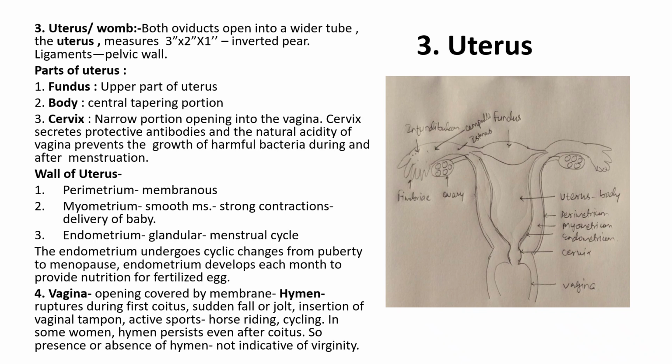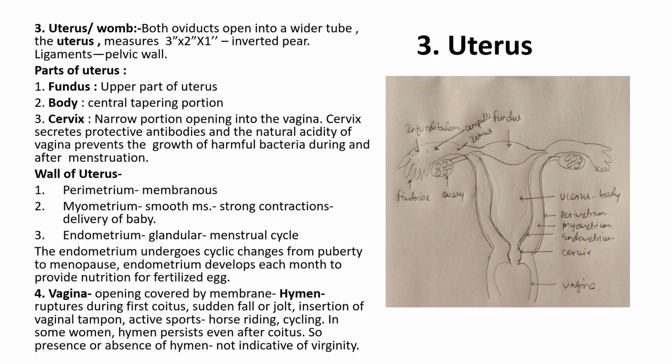The third part of the reproductive system is the uterus or womb. Both oviducts open into a wider tube. The uterus measures 3 by 2 by 1 inch, is inverted and pear-shaped, and is connected to the pelvic wall with ligaments. The parts of the uterus: the first, upper part is called the fundus, then the body, the central tapering portion, and then the cervix, the narrow portion opening into the vagina. The cervix secretes protective antibodies, and the natural acidity of the vagina prevents the growth of harmful bacteria during and after menstruation.